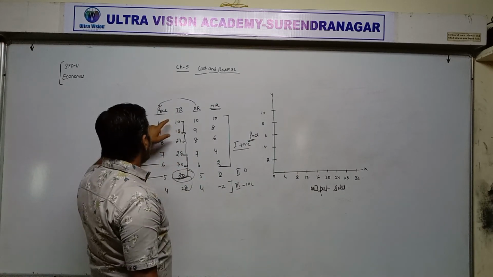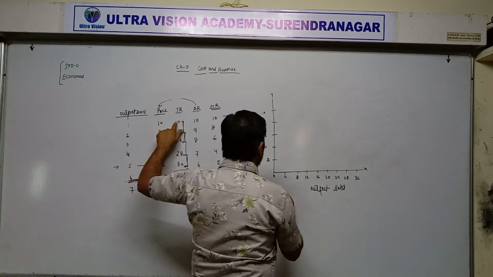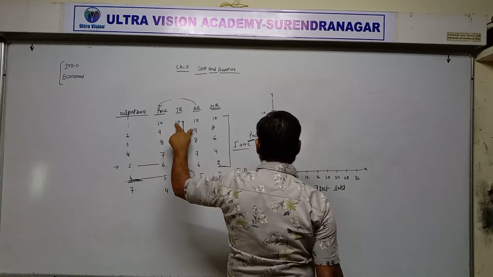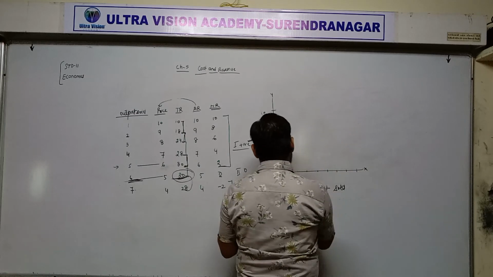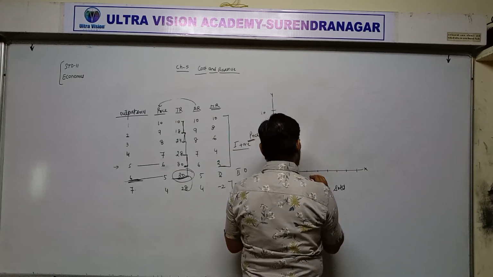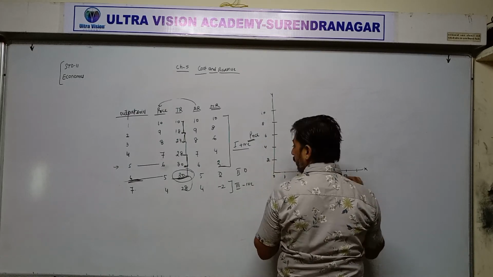Now first of all, TR 1 and TR is 10. When TR is 10, output sold, so 1, 2, 3, 4, 5, 6, 7.